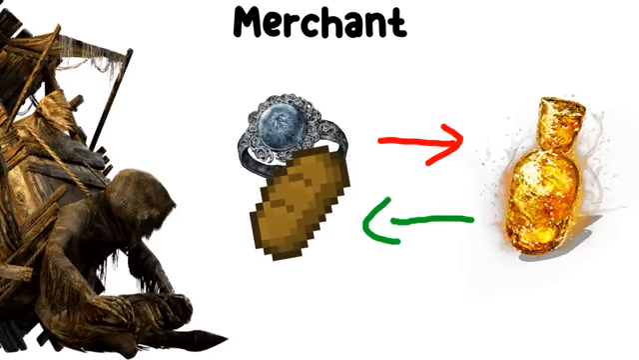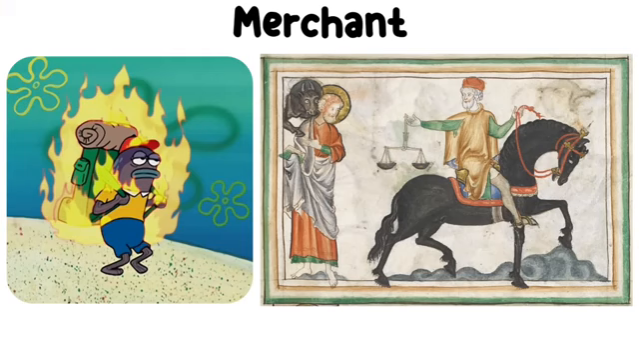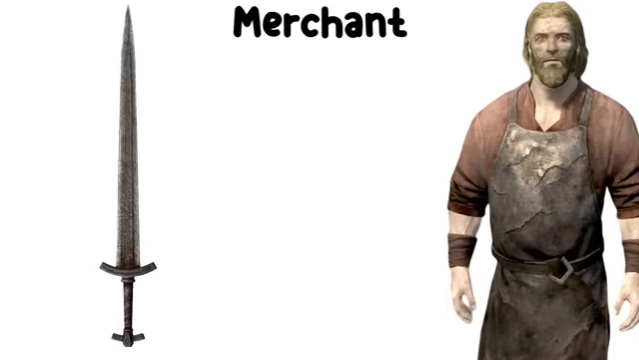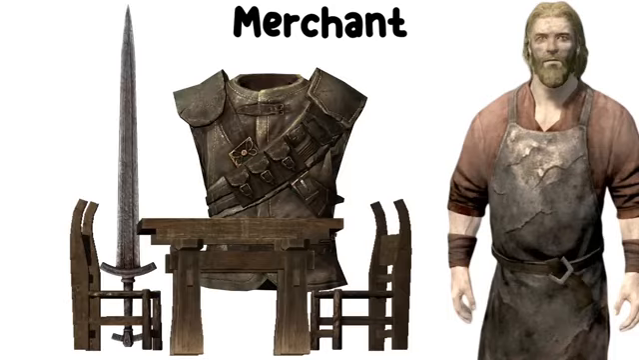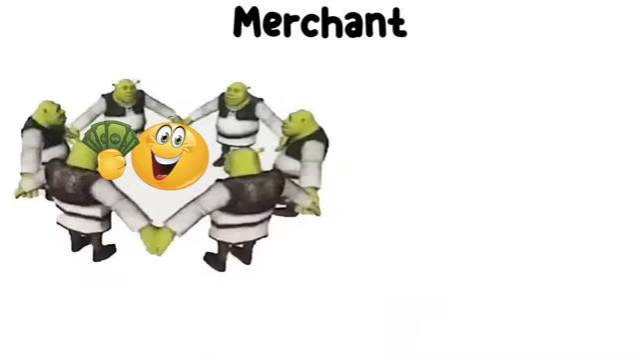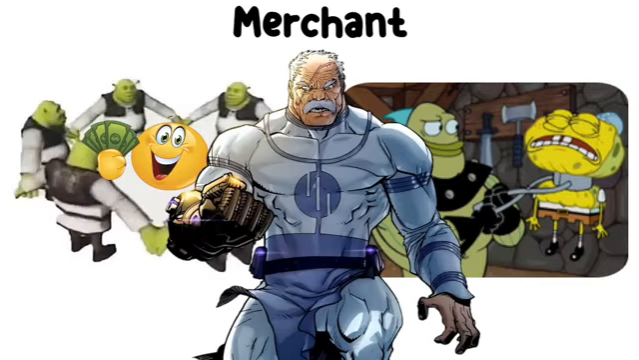Merchant. Merchants were traders who bought and sold goods, sometimes traveling long distances to do business. Craftsmen, on the other hand, made things like weapons, clothes, and furniture. They formed guilds to regulate prices, train apprentices, and protect their trades.